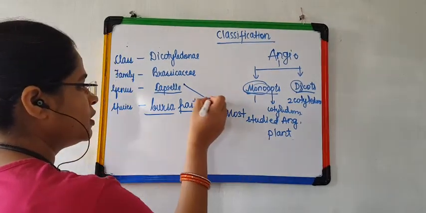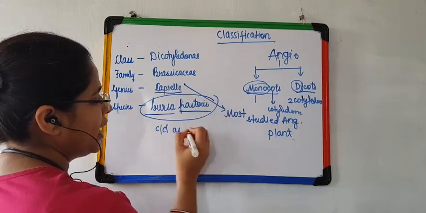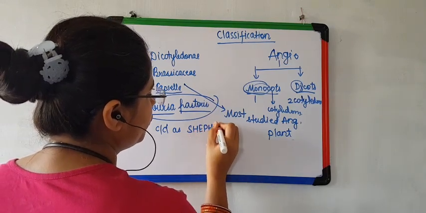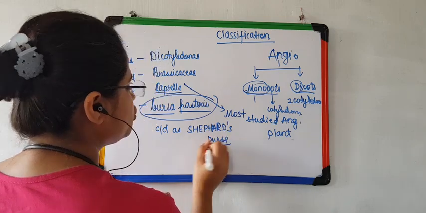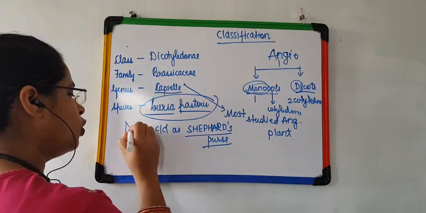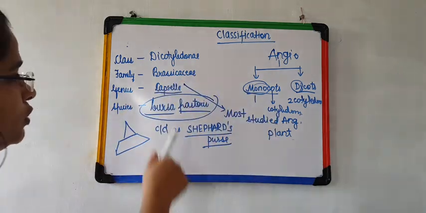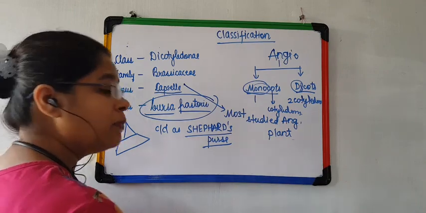Bursa pastoris also has a common name. It is called shepherd's purse because it has the structure of a purse, a closed structure. Clear with that?